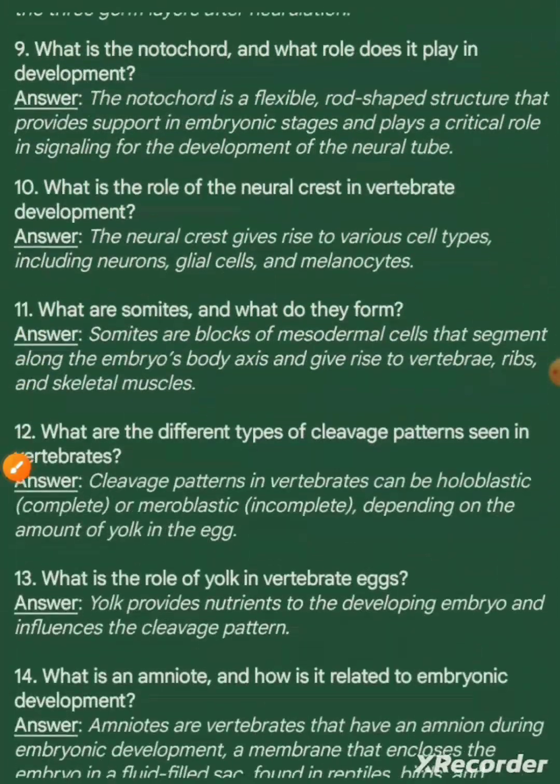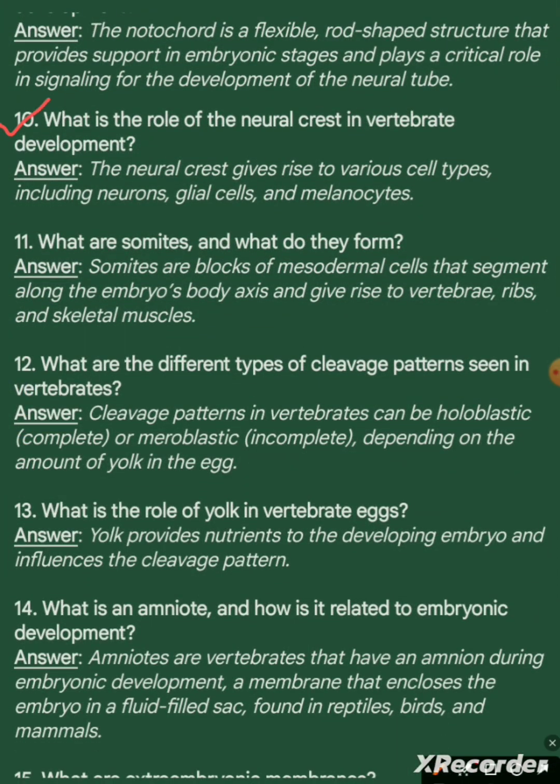Question number 10. What is the role of neural crest in vertebrate development? Answer. The neural crest gives rise to various cell types including neurons, glial cells, and melanocytes.